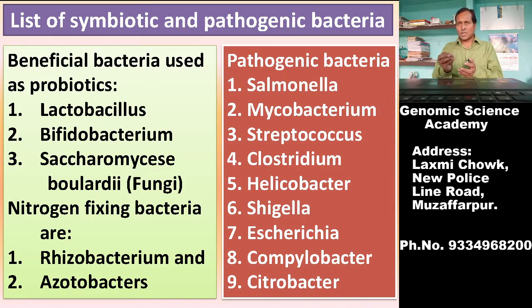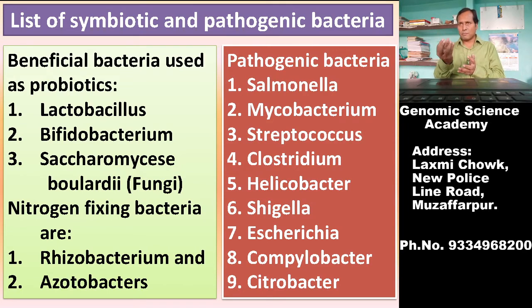As a therapeutic and prophylactic agent, some special types of bacteria are used as probiotics which are beneficial for our health. As for example, bacteria which are found in curd. Curd means the product of milk.